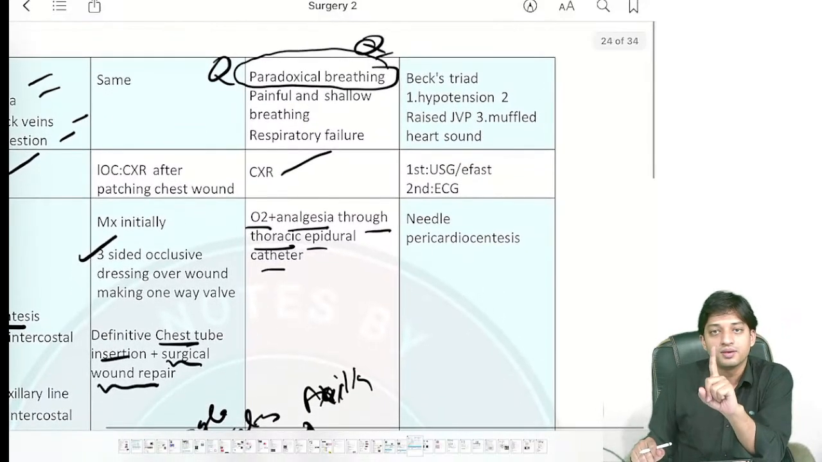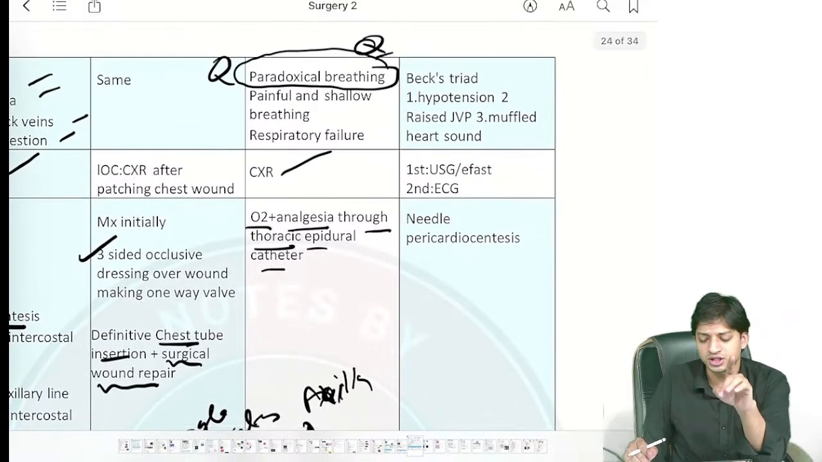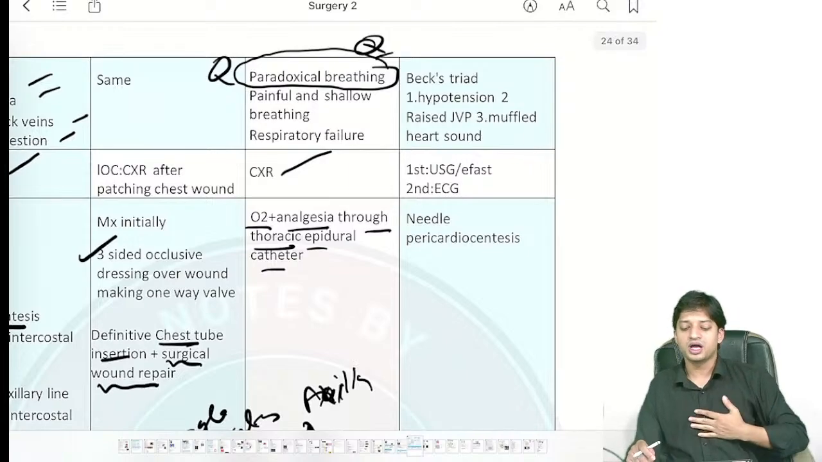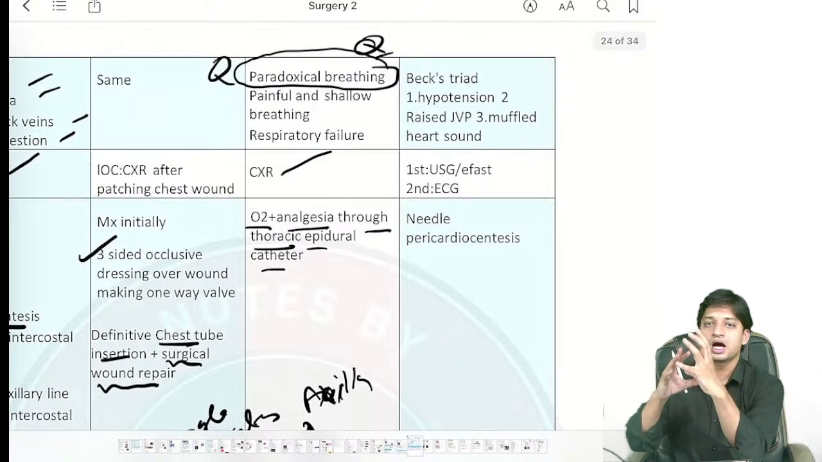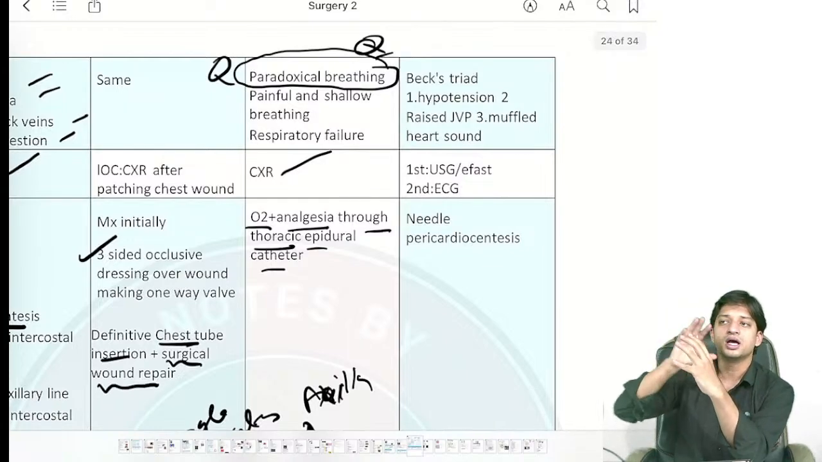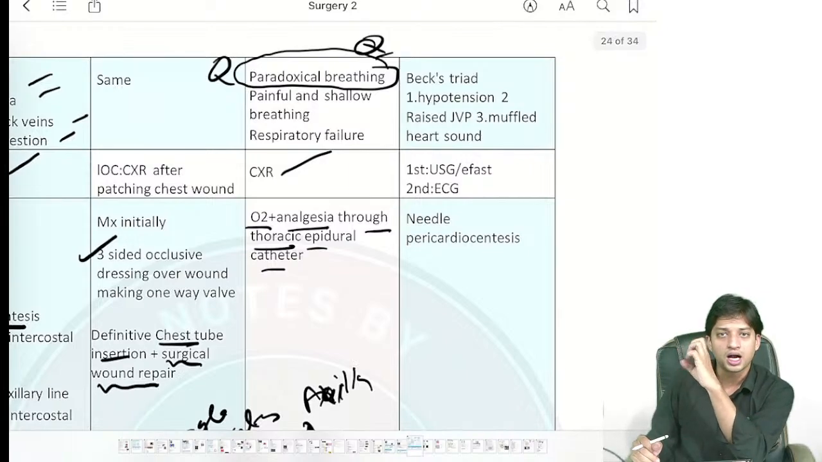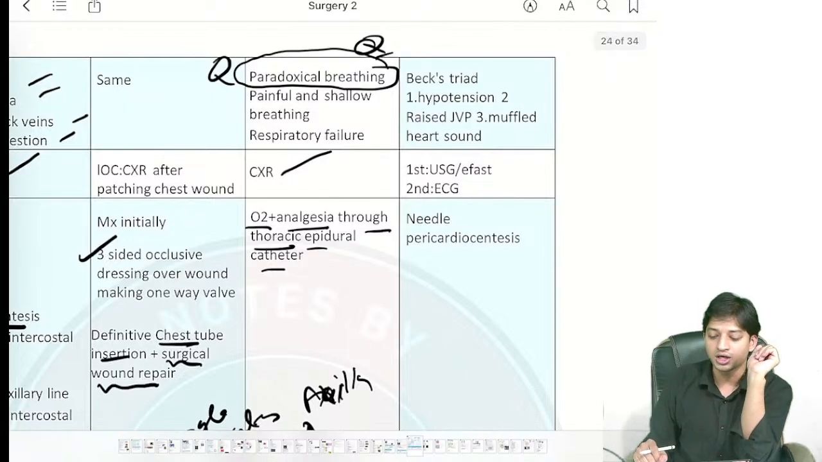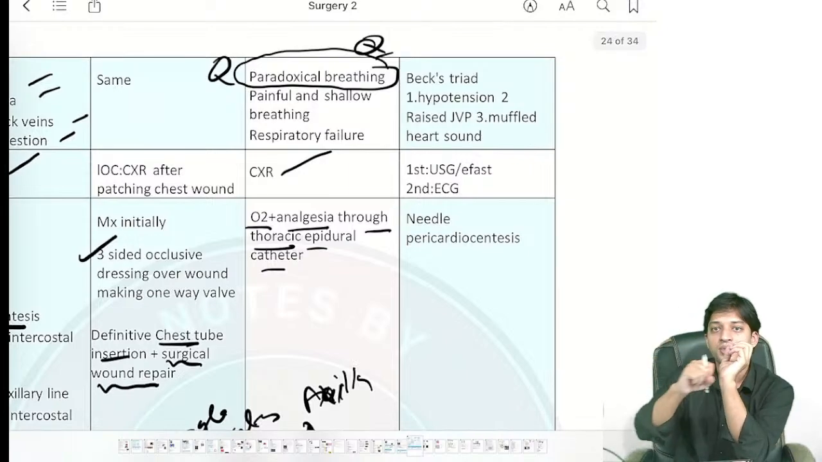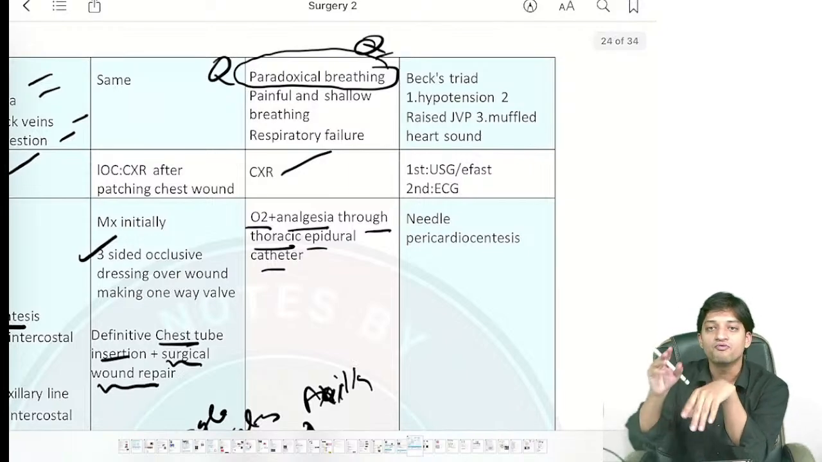Important point, Beck's triad. Always they will give you in history a patient comes where there will be hypotension. Why hypotension? Simply try to understand, there is the heart and there is the pericardium. Around the pericardium the fluid or the blood has accumulated. Now the heart has no space to expand or to contract. The pump is not acting. Now if the pump is not acting, what will happen? What was the heart doing? Heart was pushing the blood into the aortic system, pumping via the left ventricle.